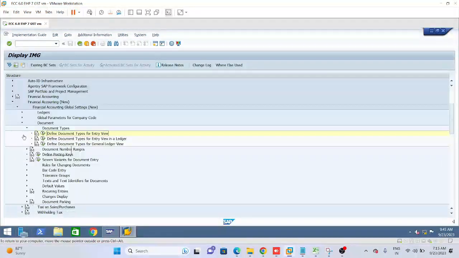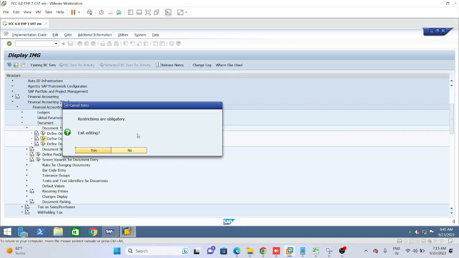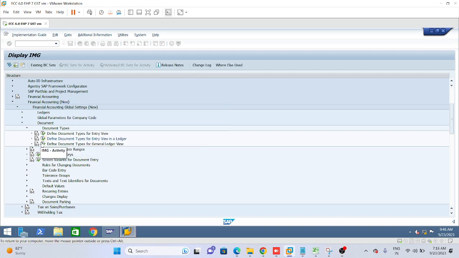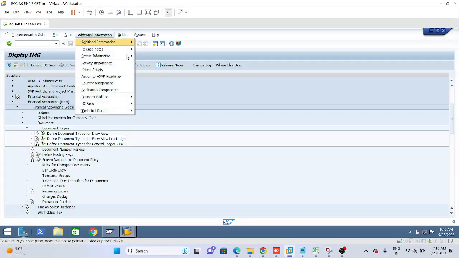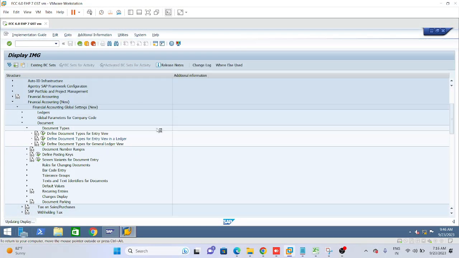Now please give the next subheading: define document types for entry view in a ledger. As for the T code, let me tell you, the T code is not there.